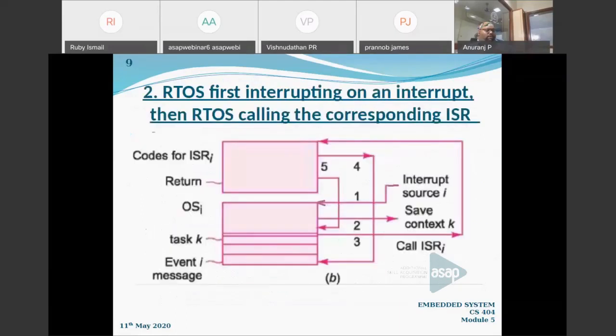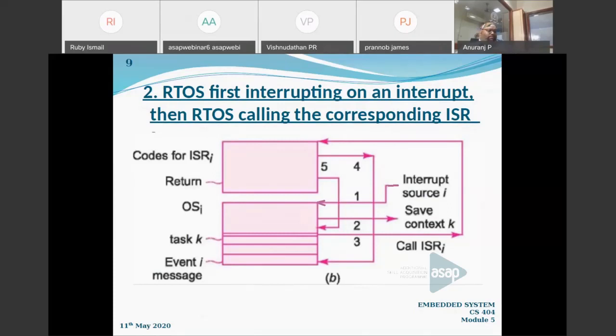And now we will move on to the second one, that is, RTOS first interrupting on an interrupt, then RTOS calling the corresponding ISR. From the name itself, you can notice that if an interrupt occurs from a hardware resource, instead of invoking the ISR, this interrupt source is coming to the operating system directly. Here the RTOS is the master. The real-time operating system is actually handling the interrupt.